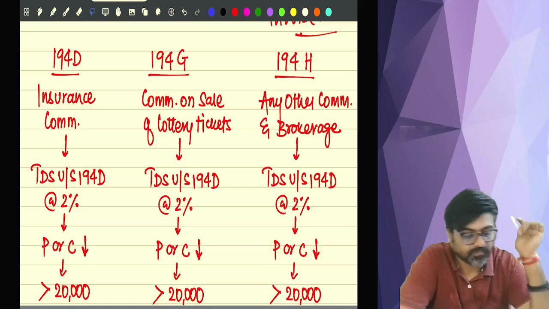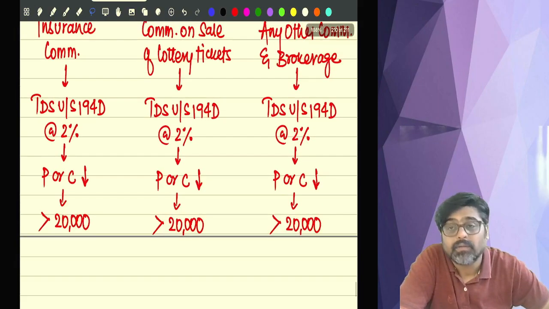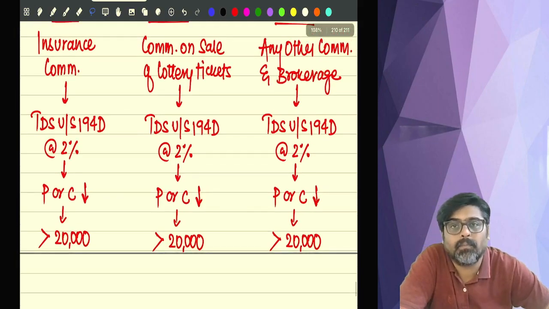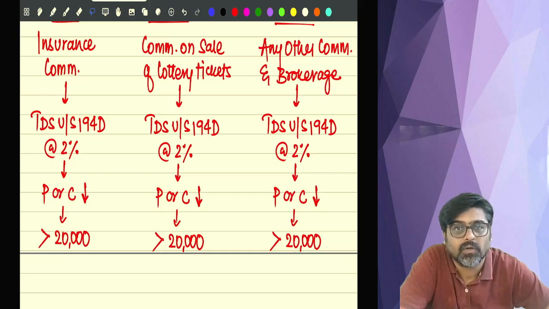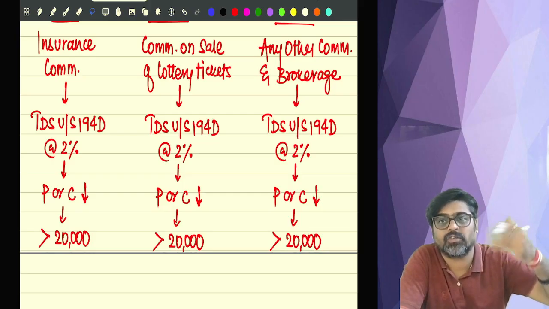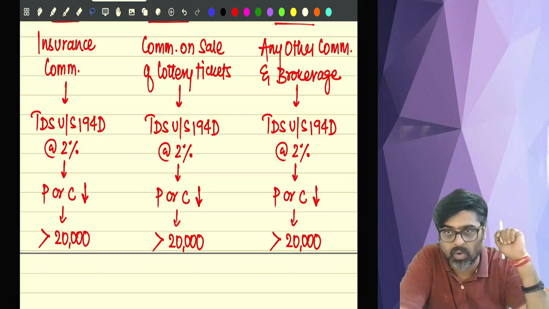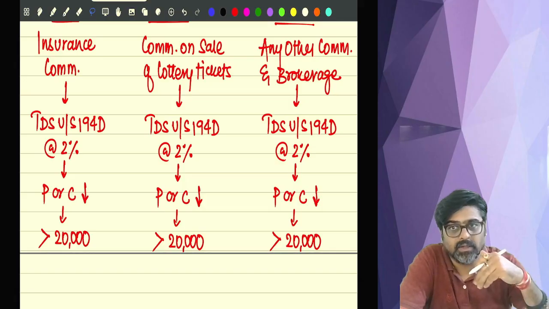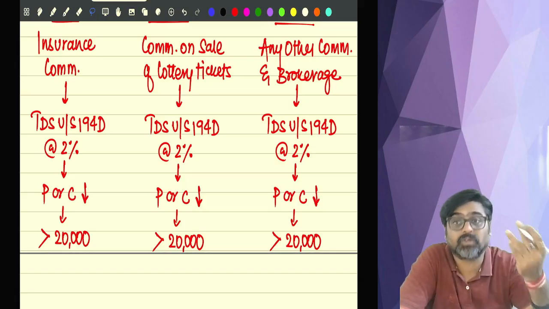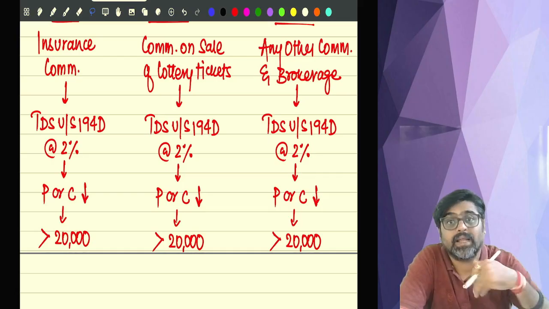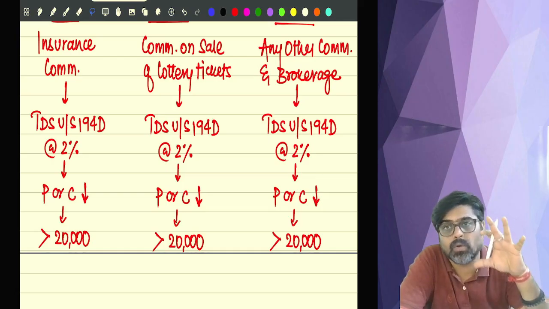Second exception, if you know that we normally pay brokerage at the time of buying and selling securities through the stock exchange. We are buying and selling shares, securities on the stock exchange through our brokers, no? Zerodha is there, Sharekhan is there, Upstox is there, then Angel Broking is there. These are brokers.